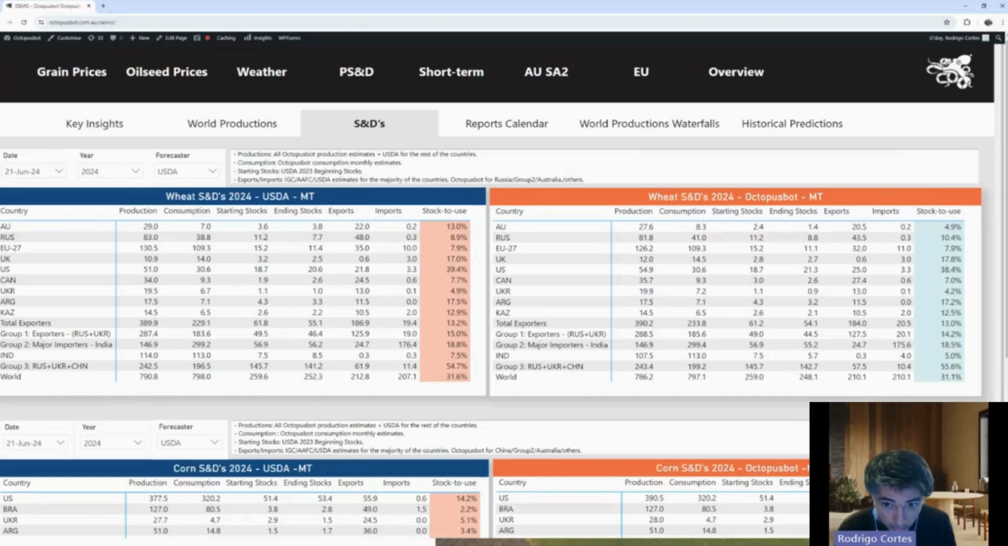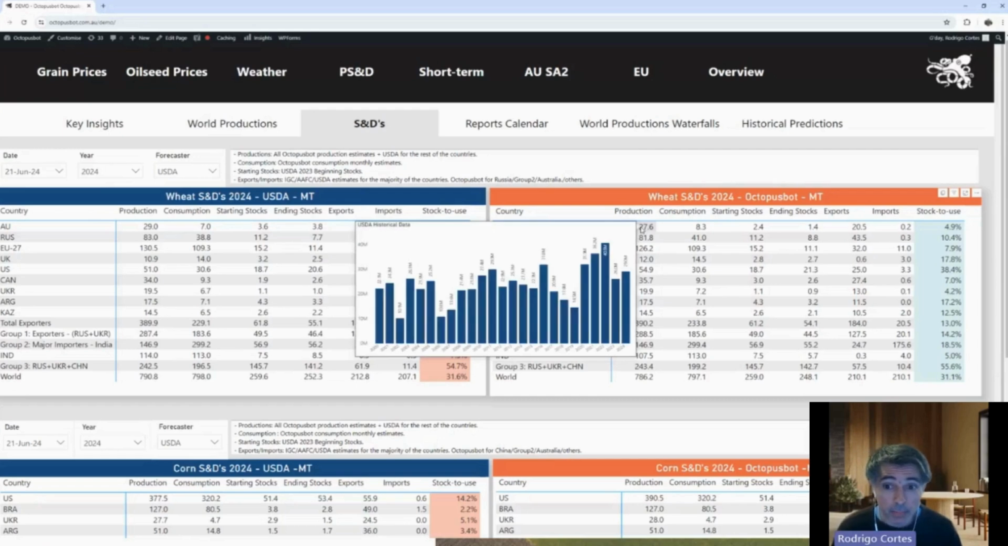So starting with Australia, because we're based in Australia, we're going to deep dive a little bit on that. At the moment, in comparison to the USDA, we're getting 1.4 million tons lower.